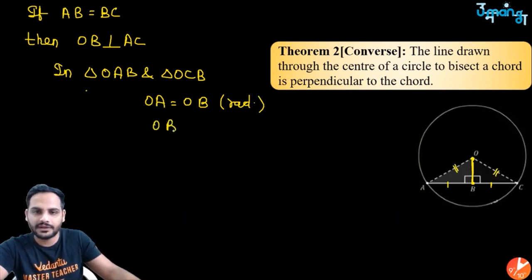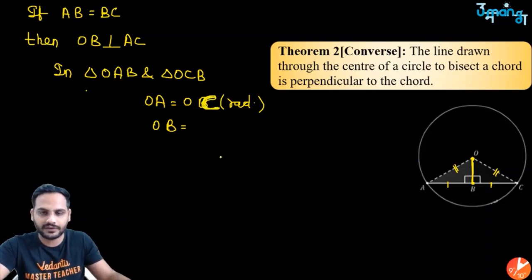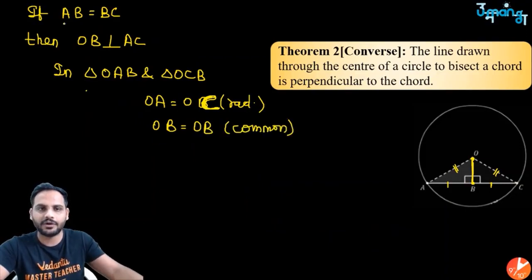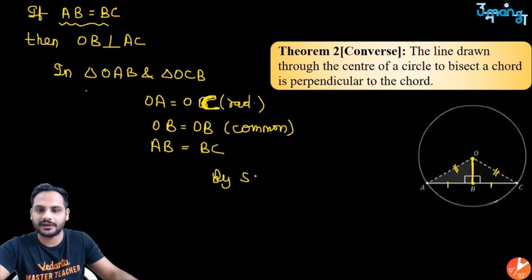Then OA is equal to OC, because it is the radius. OB is equal to OB because it is the common side. And it is already given that AB is equal to BC. So you can clearly see by SSS criteria, triangle OAB is congruent to triangle OCB.